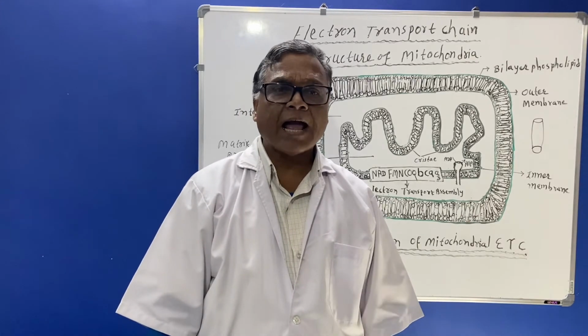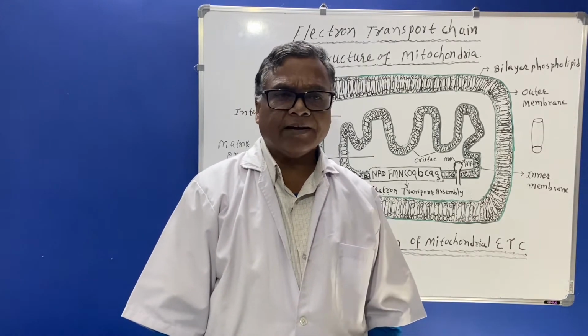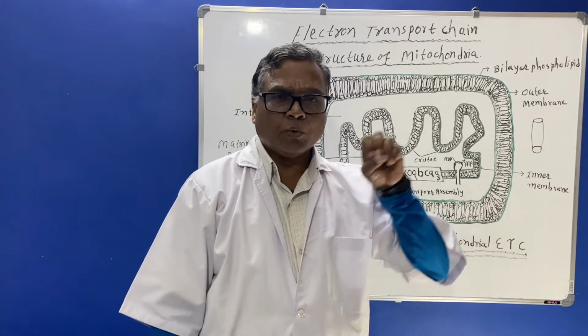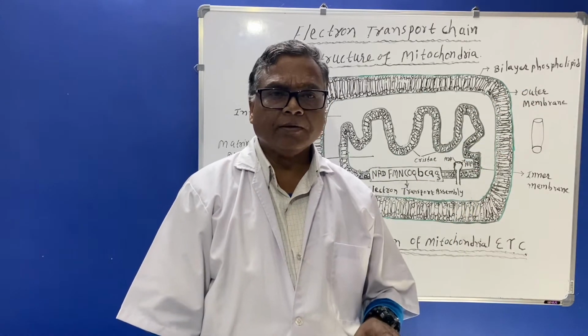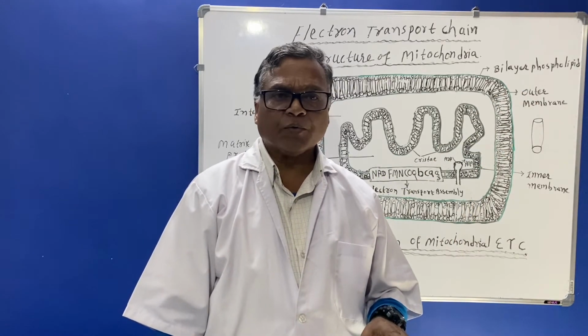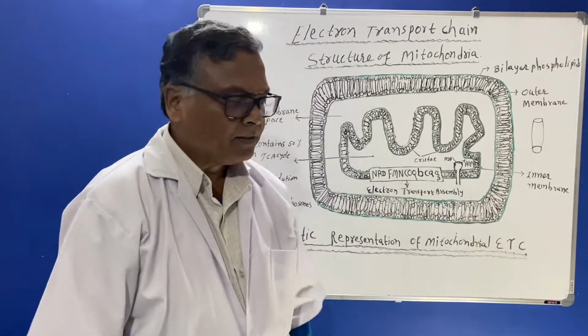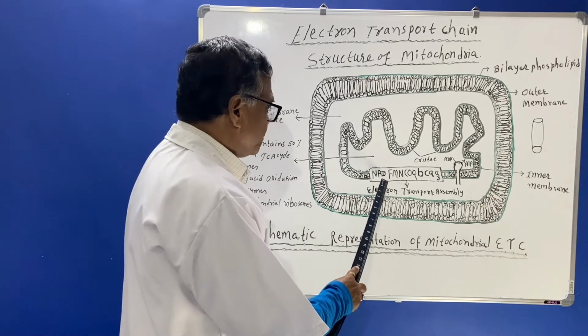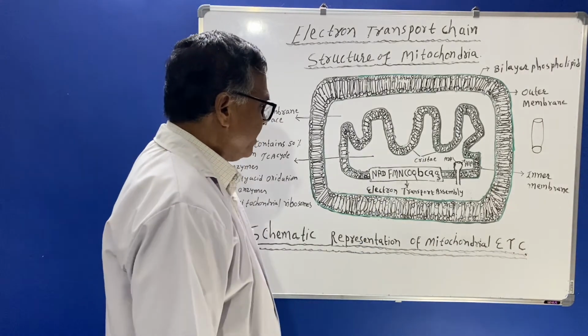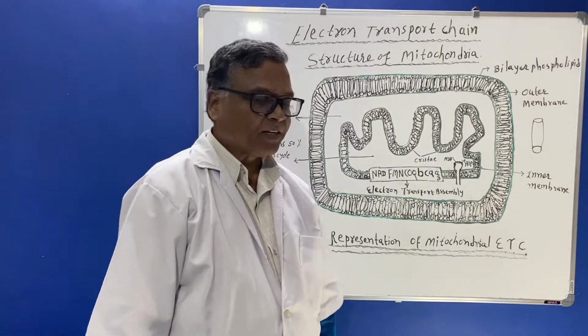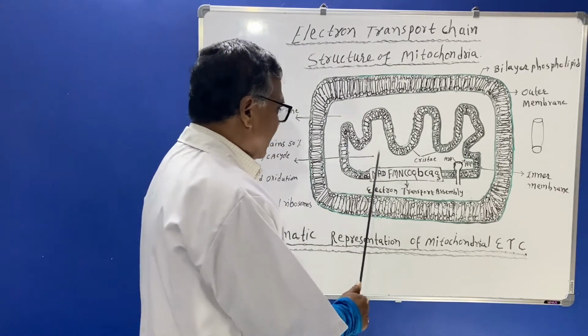It is a coenzyme. Coenzymes are needed to donate the reducing equivalent or hydrogen ion or electron. So NAD and FMN are the acceptors of the hydrogen ion.